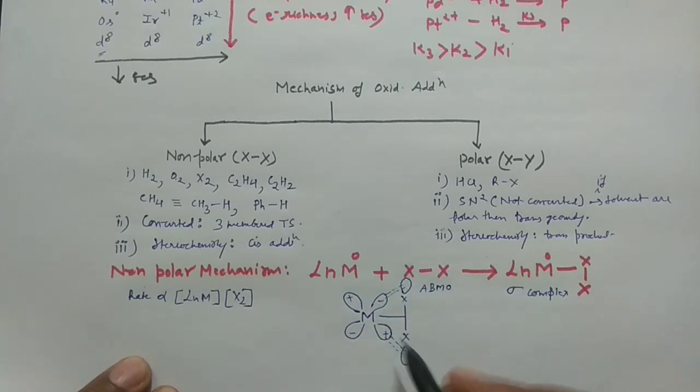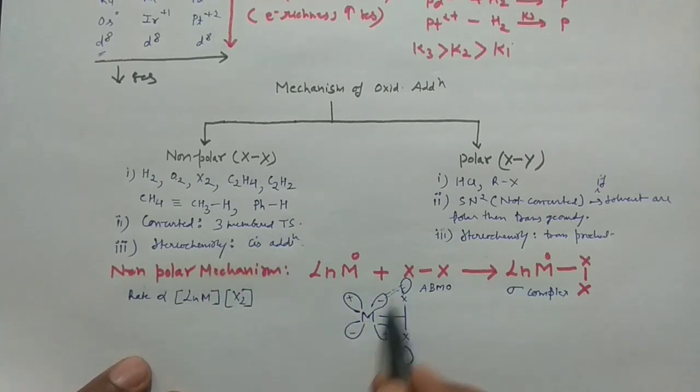So when the metal donates the two electrons to the anti-bonding molecular orbital, that means it will lose 2 electrons, that means an increase in the oxidation state by 2 units. This is also justified here. So this is actually the non-classical bonding mode, and you can see the transition state 1, 2, 3. It's a 3-member transition state. So I have written here already, a 3-member transition state is there.